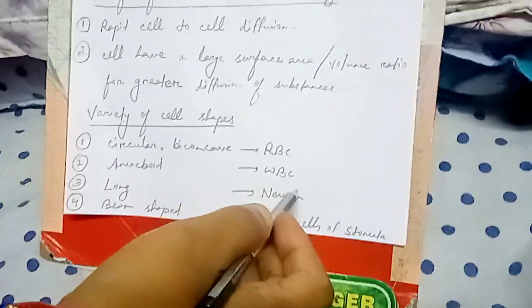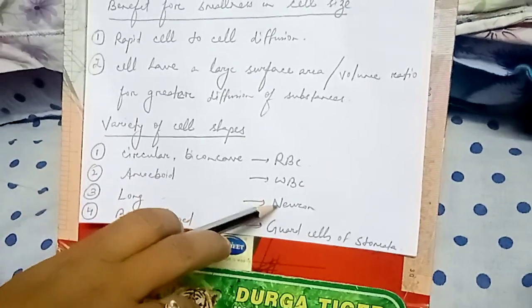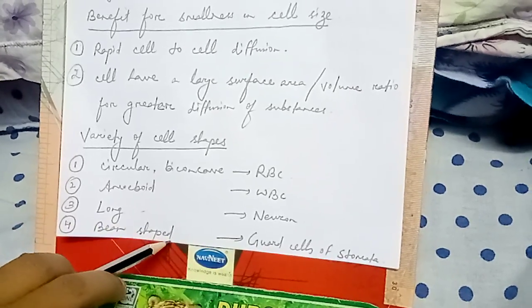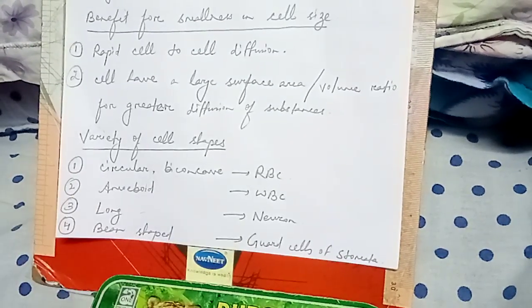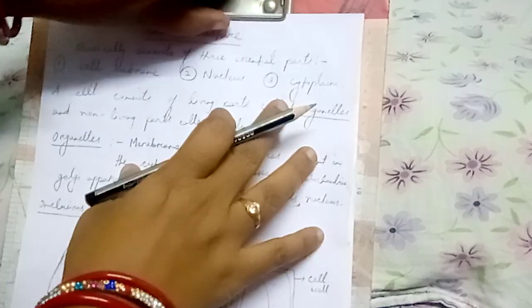That is the white blood cells. Third one, long cell, is the neuron or nerve cell. Fourth one, bean-shaped cell is the guard cell of stomata. Hope you all know what a stomata is. These are the minute openings present in the leaf that help in exchange of gases.